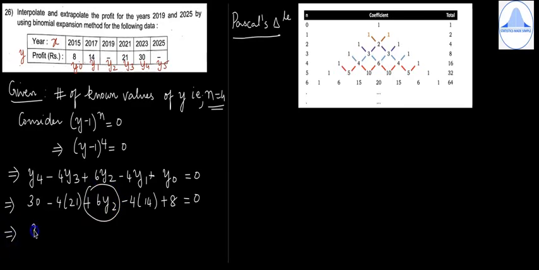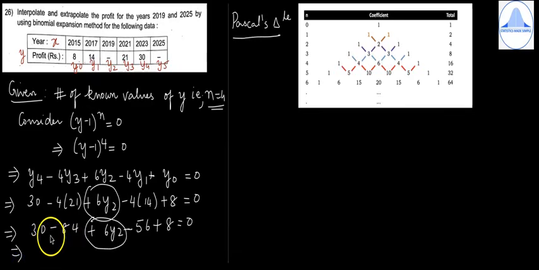So which implies 30 minus 84 plus 6y2 minus 56 plus 8 is equal to 0. Again keep plus 6y2 as it is. Put the remaining values in a calculator, that is 30 minus 84 minus 56 plus 8. So you'll get minus 102.